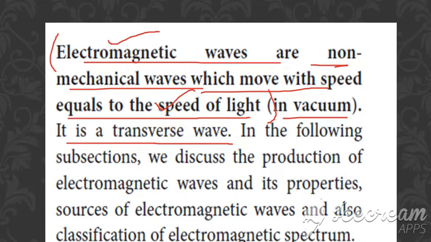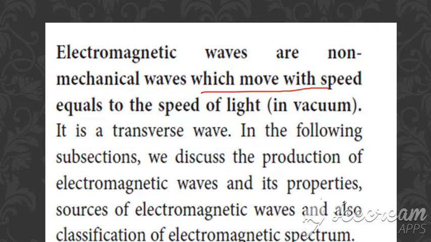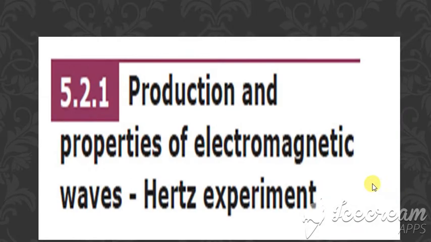So what are electromagnetic waves? They are non-mechanical waves which move with the speed equal to the speed of light, and they are transverse waves. In this chapter we are going to discuss the production, properties and sources. First, production and properties. We will see how these electromagnetic waves are produced.